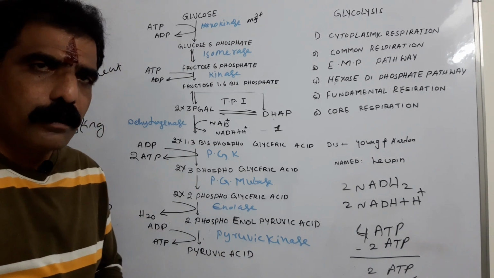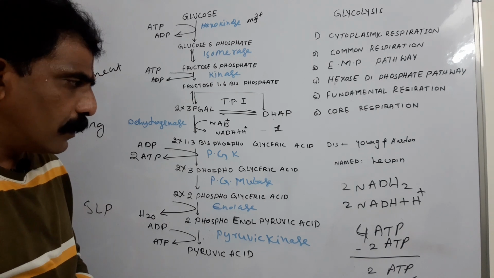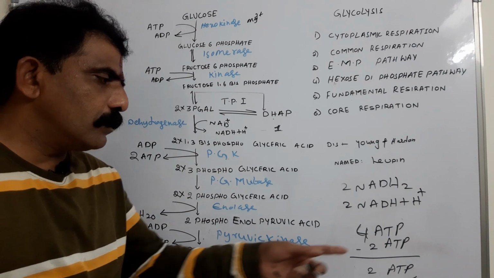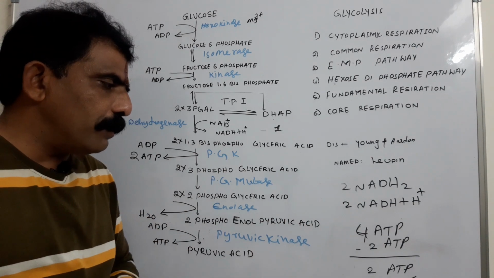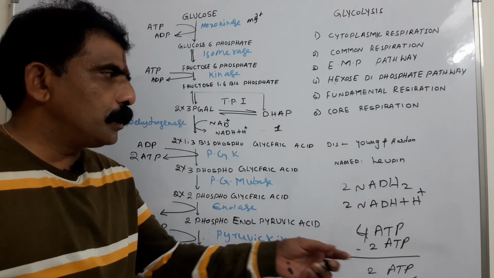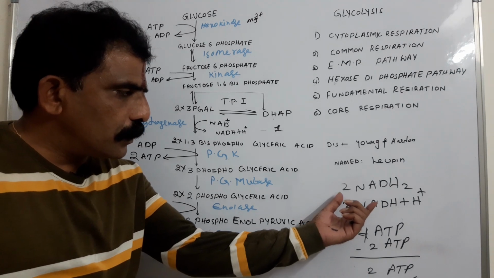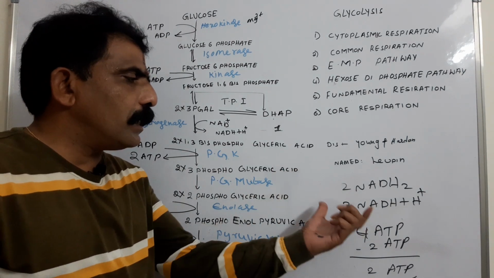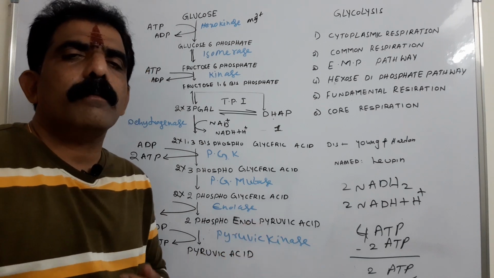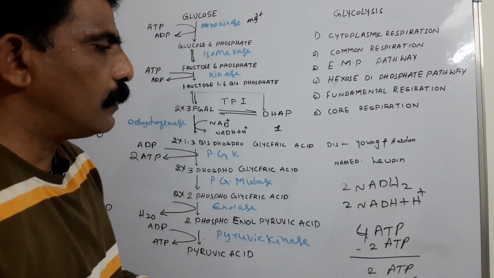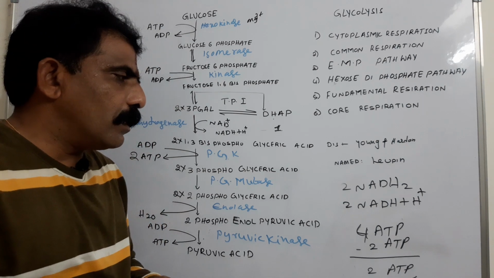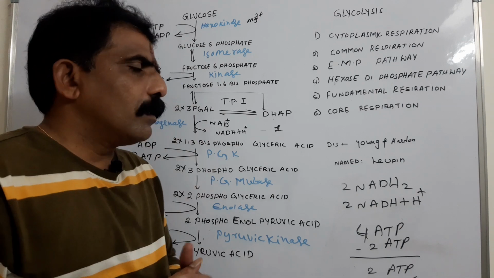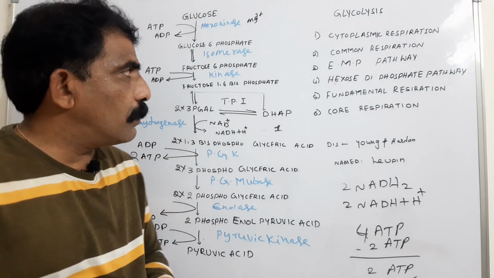So how many ATPs are formed through substrate level phosphorylation in glycolysis? 4 ATPs. How many ATPs are consumed in glycolysis? 2 ATPs. What is the net gain of ATPs in glycolysis? 2 ATPs. However, 2 NADH plus H plus also formed. If it is aerobic respiration, these two NADH plus H plus will enter into the electron transport system, and there they undergo oxidation in the presence of oxygen, and they form ATPs through the oxidative phosphorylation.